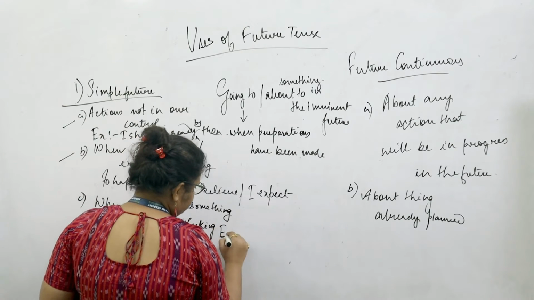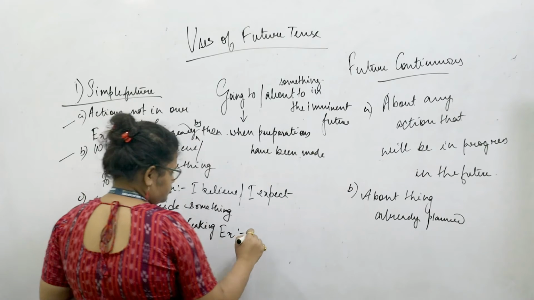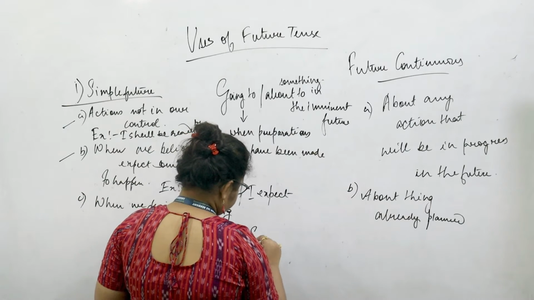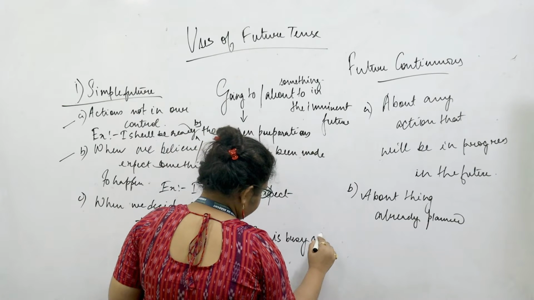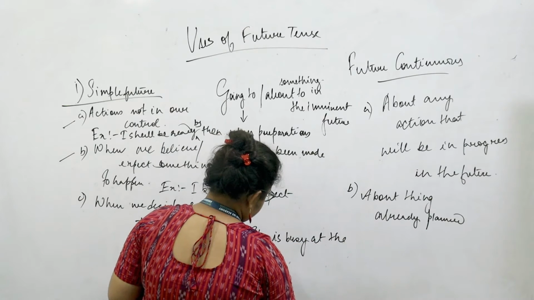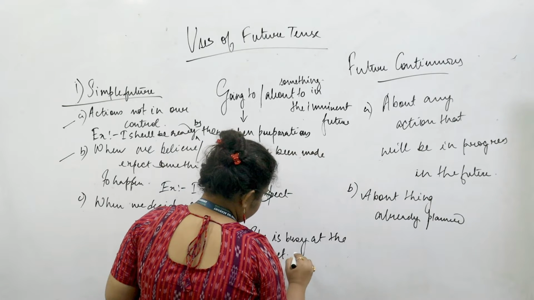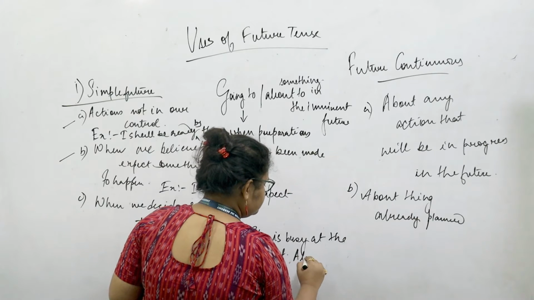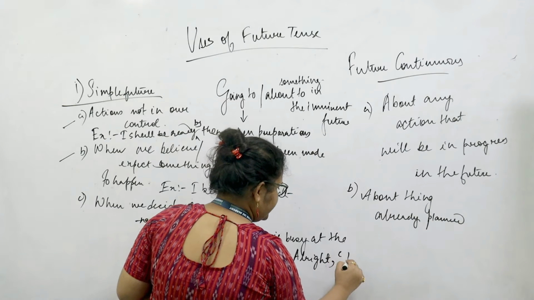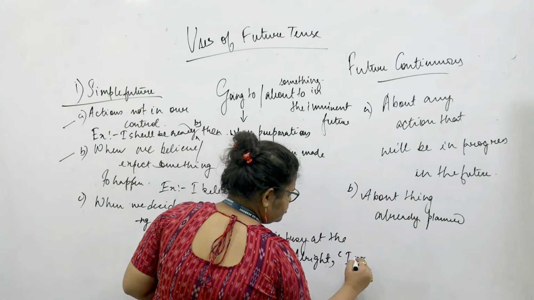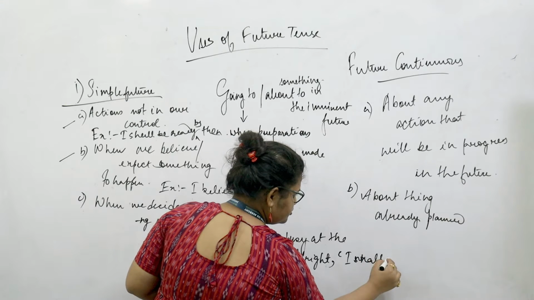For example, she is busy at the moment. All right, I will wait, or I shall wait.